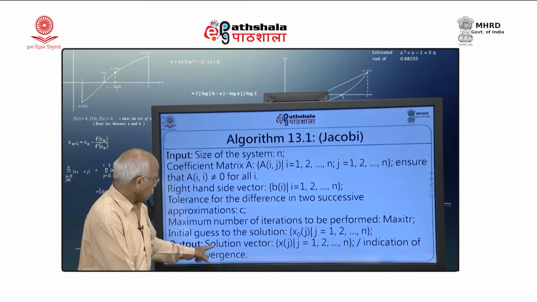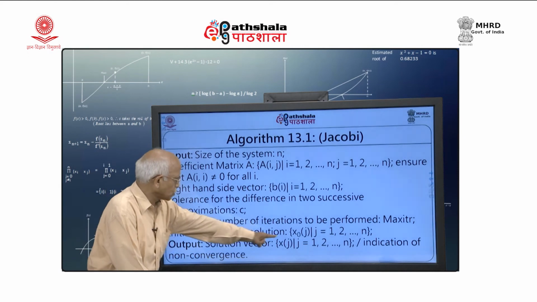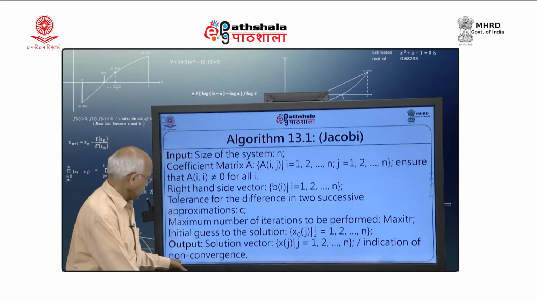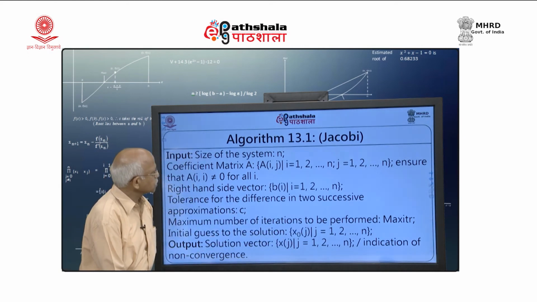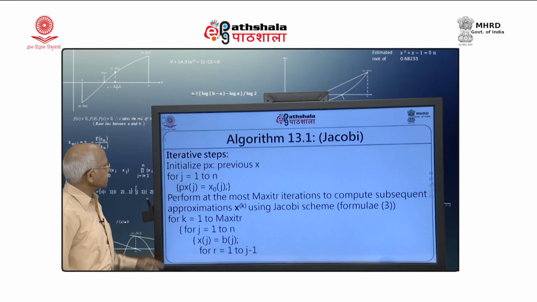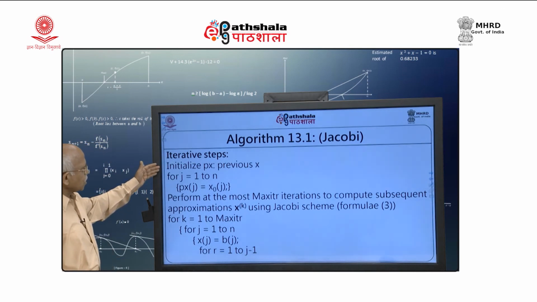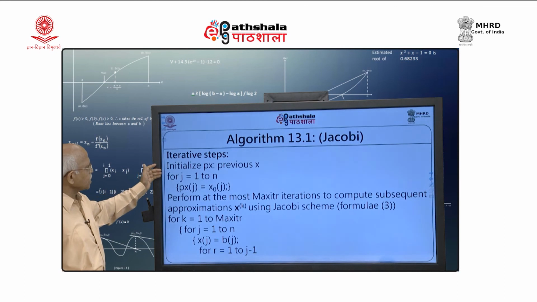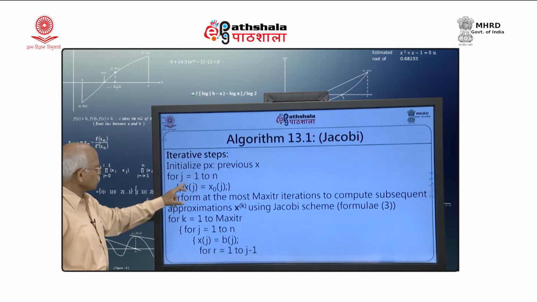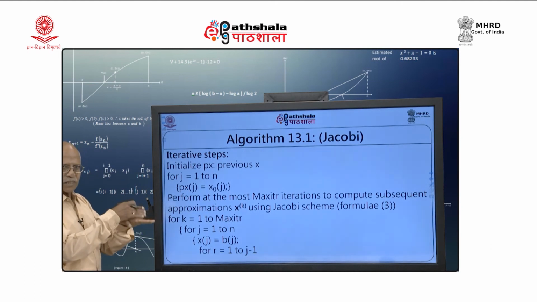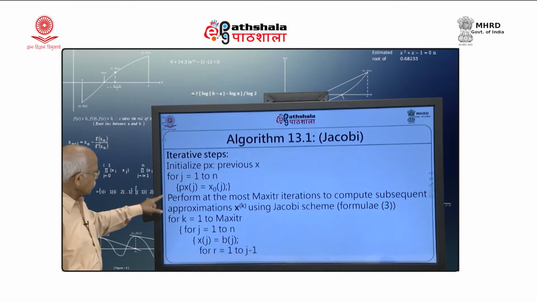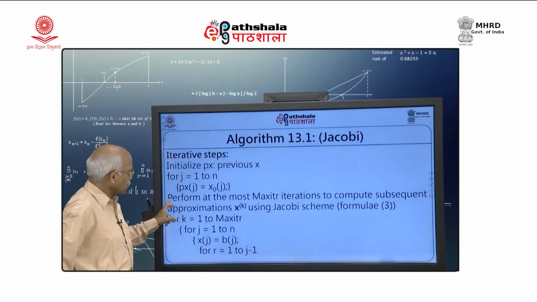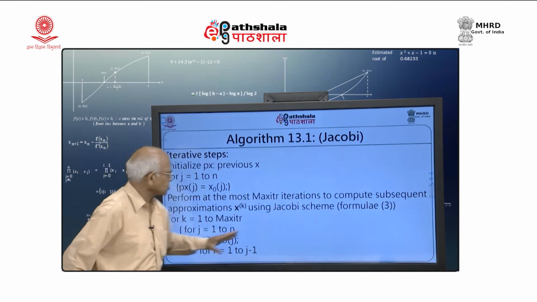Output will be either you get the solution or you indicate the non-convergence. So, these are the two outputs we are doing. Iterative steps are like this: initialize p x, that previous x, as x, and for j equal to 1 to n, p x j equal to x 0 j, we are storing it in previous x, and then current x we compute using the scheme. So, perform at the most maximum iterations of this.